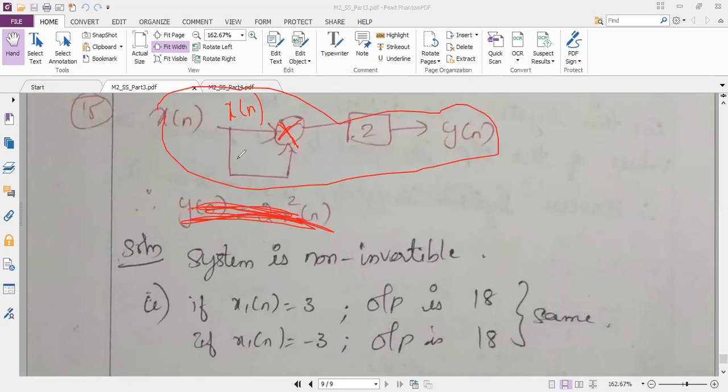So I have to analyze the diagram. What is the expression from the diagram? This x of n is going through the top part to the multiplier and also through the bottom part to the multiplier. So can I write my output after the multiplier as x square of n, or x of n the whole square? Then this is multiplied with 2. So from the diagram itself, my output is 2 into x square of n. Am I right?